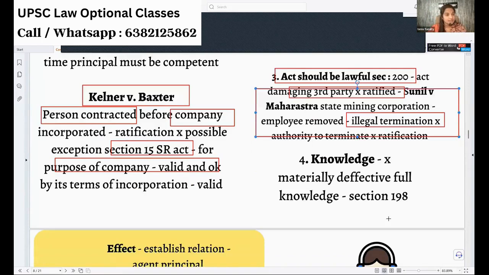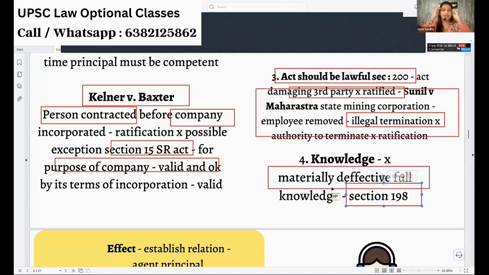Next, when the principal is ratifying, he must know all the material facts; full knowledge must be given to him. After knowing everything only, he must have ratified. Say for example, I sold the goods for 10,000 rupees. I go to my principal and say, sir, you did not give me authority, but I sold the goods for 10,000 rupees. And he feels that, yes, good, you have sold something for 10,000 rupees. I am proud of you.